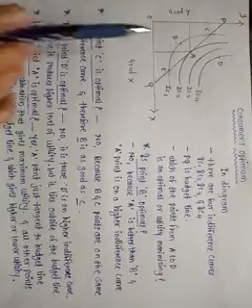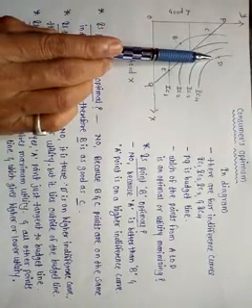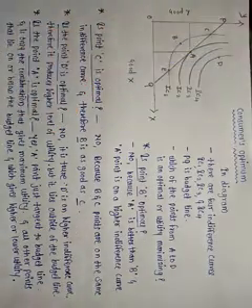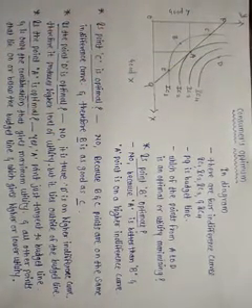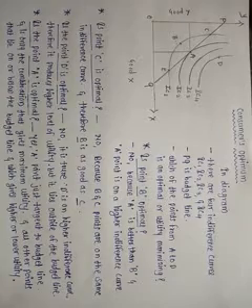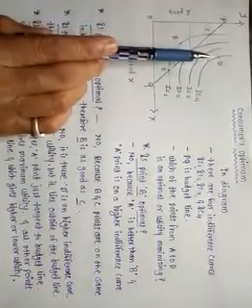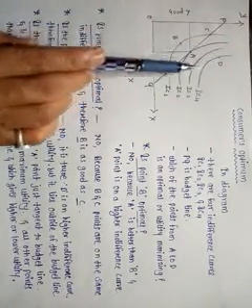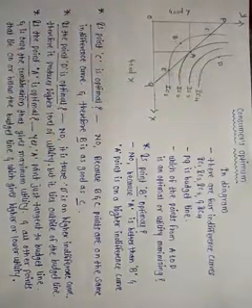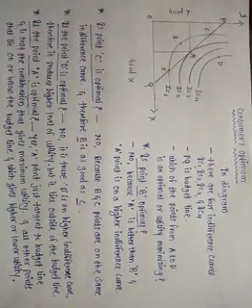Then is point D optimal? No. It is true D is on a higher indifference curve. Therefore, D produces a higher level of satisfaction or utility.